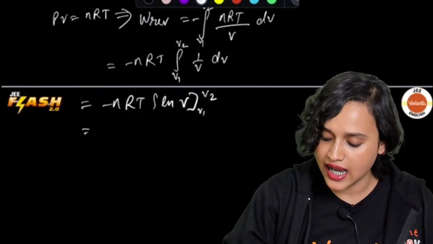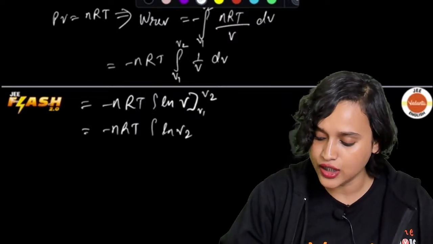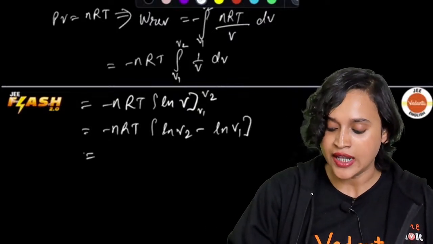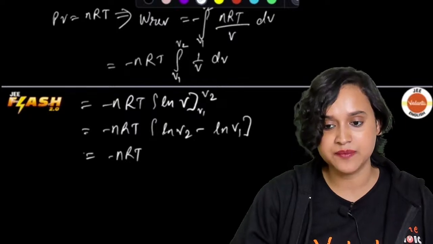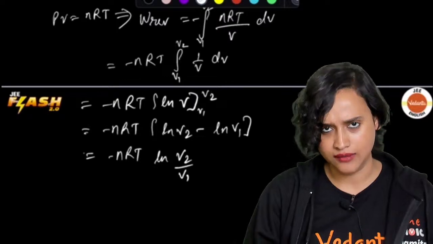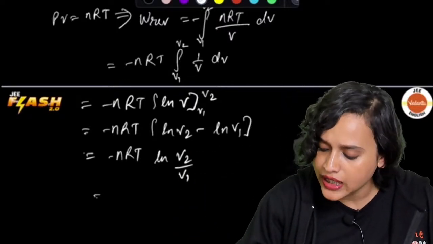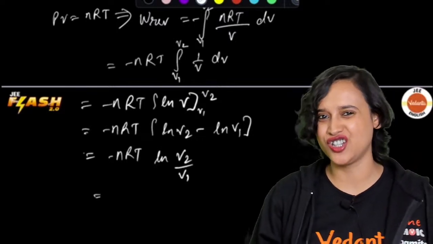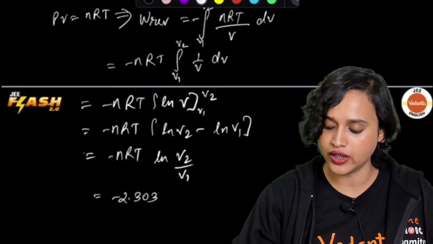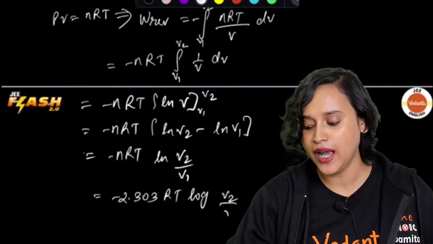So that means I can still write it as minus nRT, ln of V2 minus ln V1, isn't it? Yes, I can do that. And once I have done that, now I can write it as minus nRT ln V2 by V1. Logarithm operations, right? You all know this. Now, because I have a natural log, I want to change it to log. What will I do? Simple, 2.303 RT log V2 by V1.